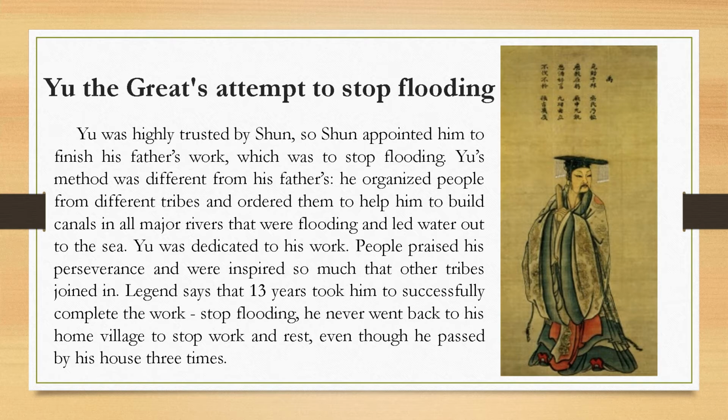Yu was dedicated to his work. People praised his perseverance and were inspired so much that other tribes joined in. Legend says that it took him 13 years to successfully complete the work, to stop flooding. He never went back to his home village to stop work or just to rest, even though he passed by his house 3 times.